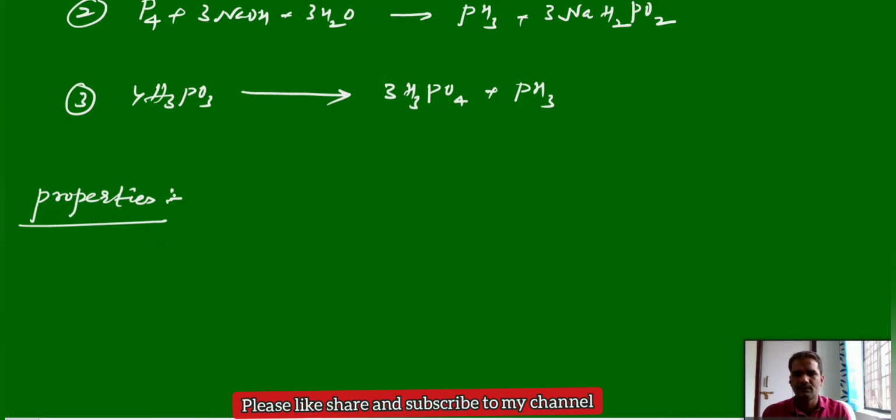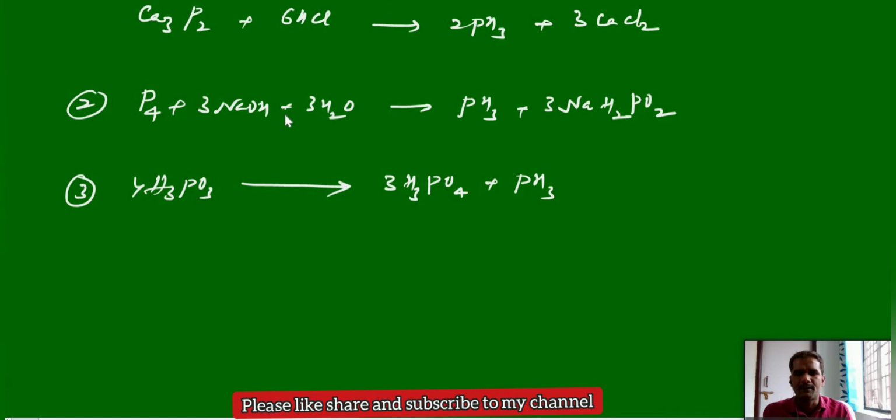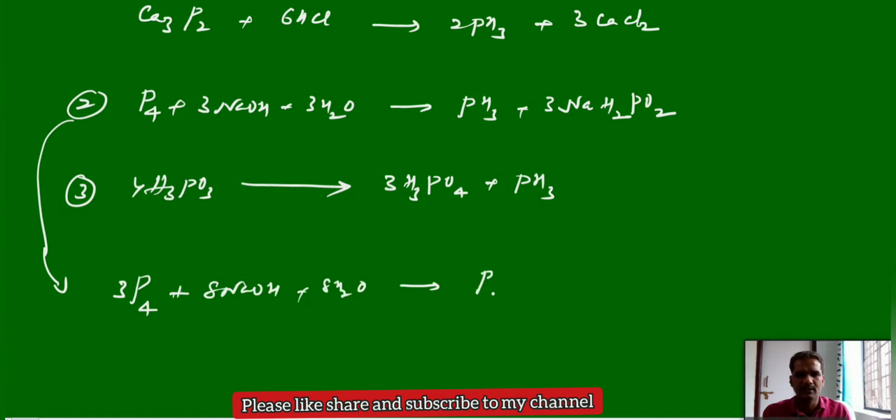And see this, when you dissolve white phosphorus in sodium hydroxide and water, you will get phosphine, right? So apart from this, sometimes some other side reactions can also take place. When you treat phosphorus with an excess amount of sodium hydroxide, you will get diphosphine, and this is one of the byproducts.